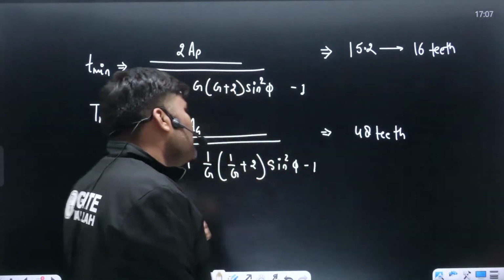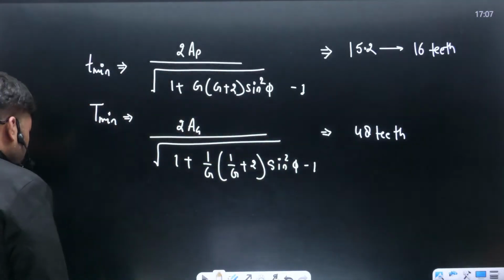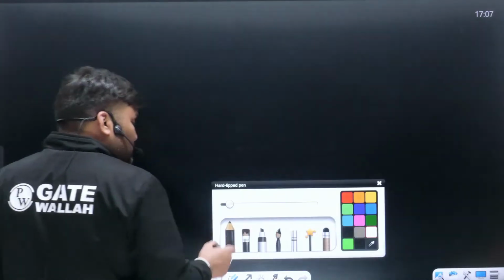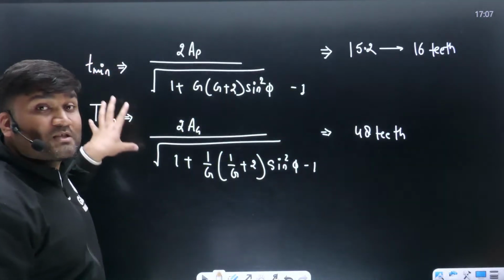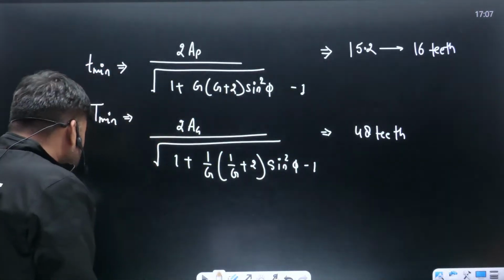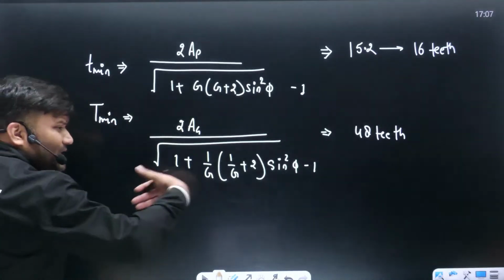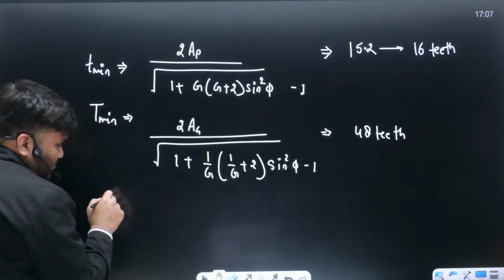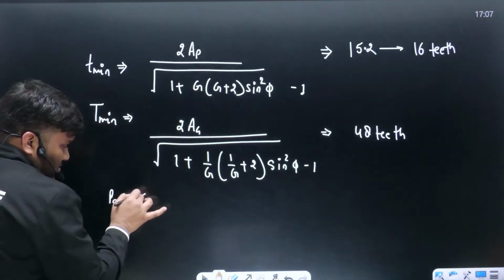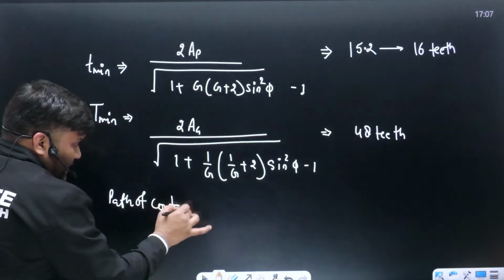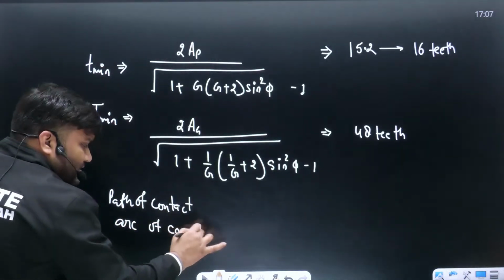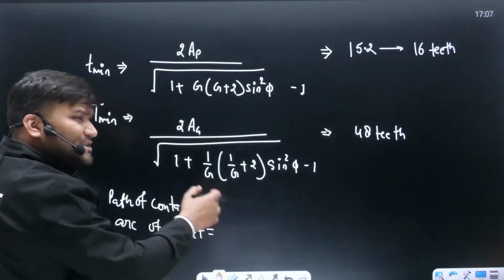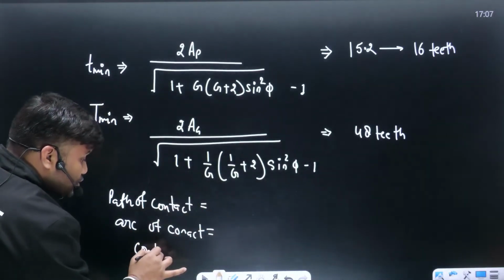I will give some questions. Second type of question they are going to ask on the gear train. Questions can be framed on the minimum number of teeth in gears. Sometimes they may also frame questions based on other portions like path of contact. Calculate, what is the arc of contact? They may ask to calculate the arc of contact. Some big formulas you are going to have. You must remember these formulas. They may also ask what the contact ratio is going to be.